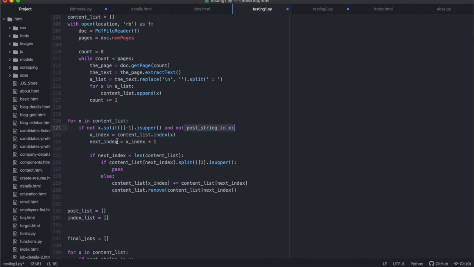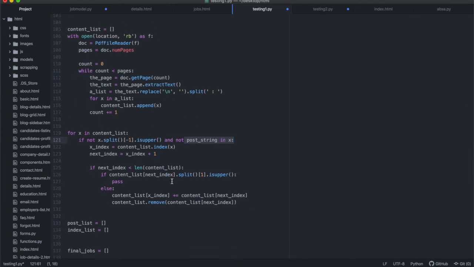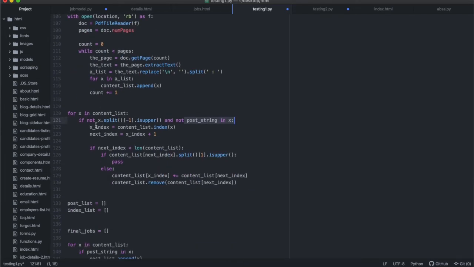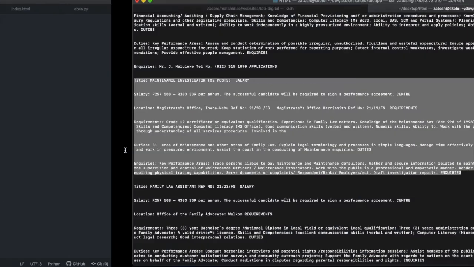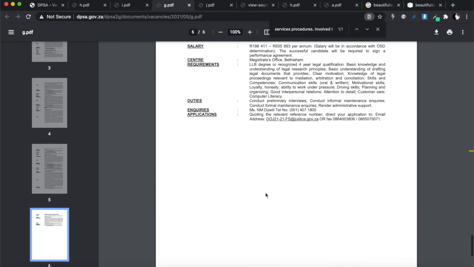So if the string does not end with an uppercase and it doesn't contain our post string, which is this, then we want to do something to it, all right? We're going to find the index and the next index, okay? And then if the next index is not the last index, because the very last string will actually also pass this test, since this last thing will also not end with an uppercase, all right?